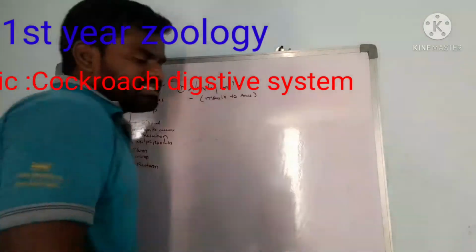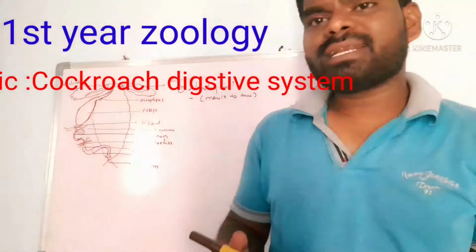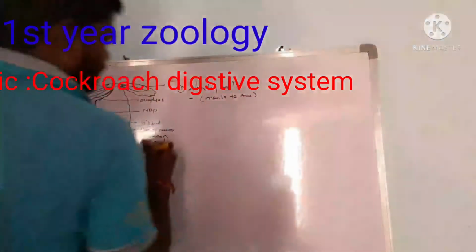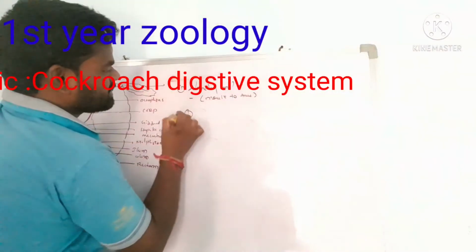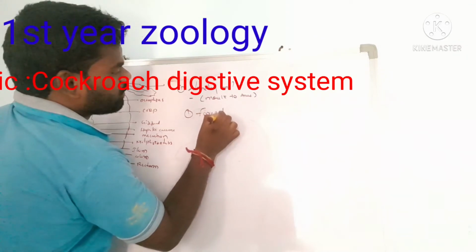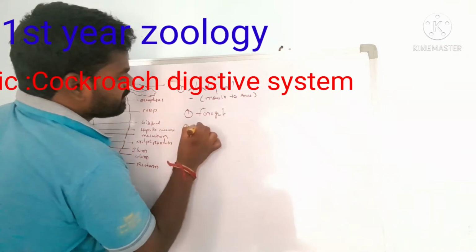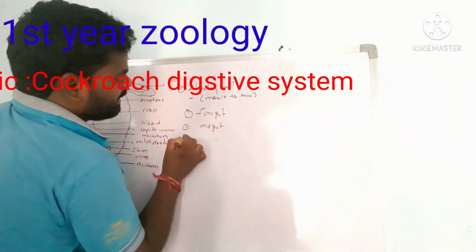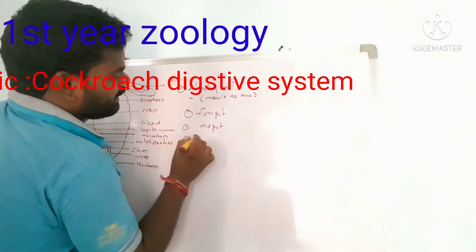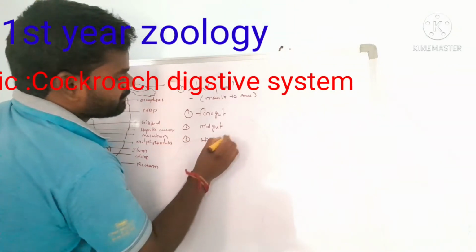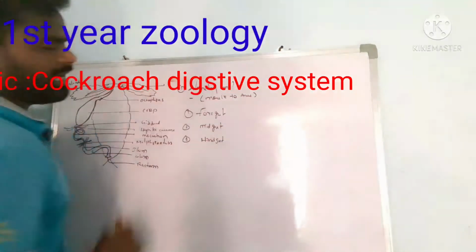The cockroach alimentary canal is divided into three parts. First is the foregut, next is the midgut, and third is the hindgut. This is called the alimentary canal.